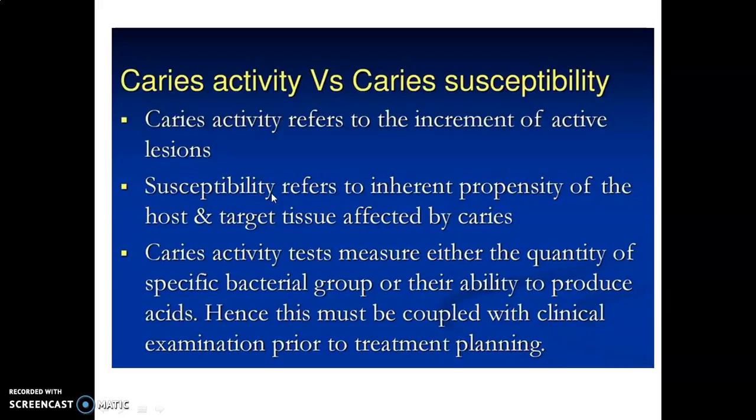Such teeth are more susceptible to caries. If you want to measure caries activity, first we have to go for the clinical examination prior to treatment planning. In caries activity the quantity of bacteria or the ability to produce acid is measured.